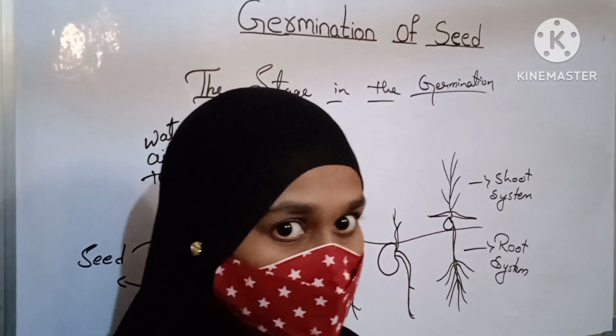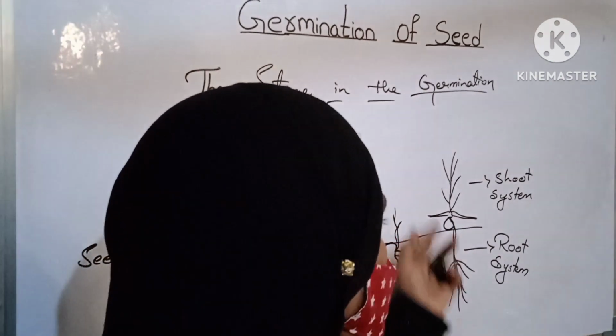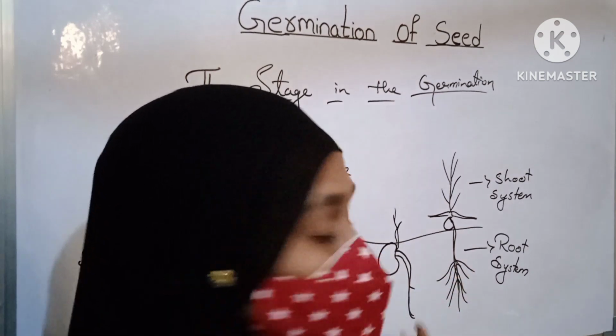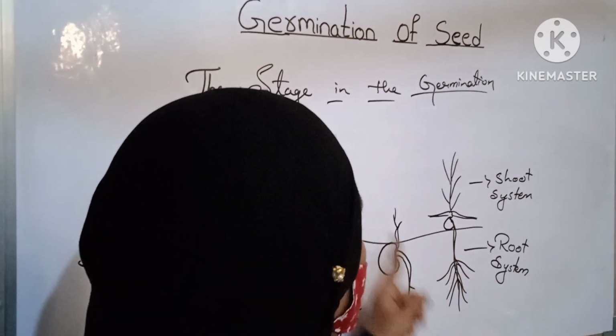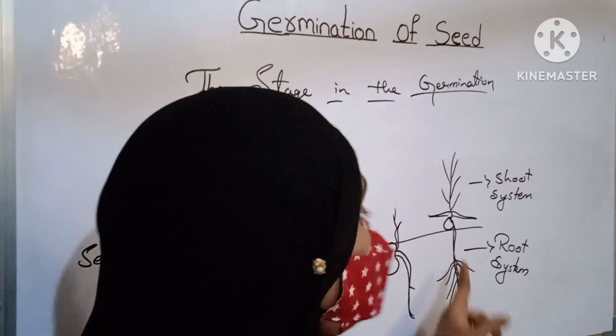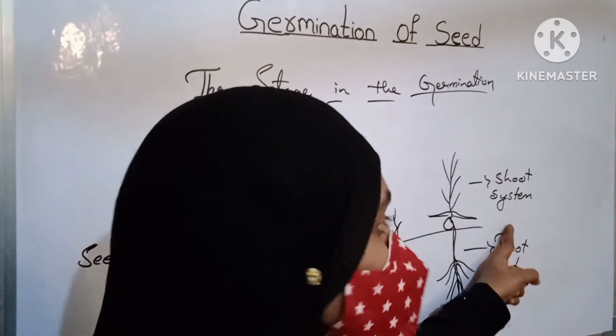We can see this is complete: the radicle has grown as a root system, and the plumule has grown as a shoot system.